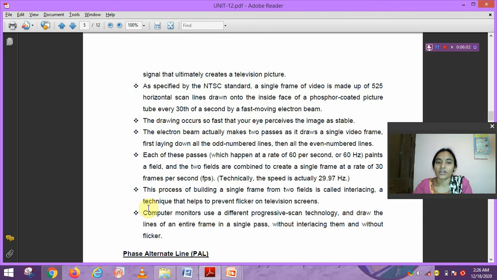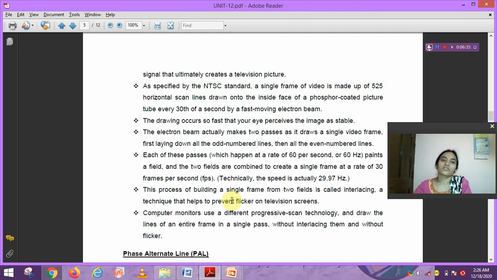Computer monitors use a different technology, progressive scan, and draw the lines of an entire frame in a single pass without interlacing and without flicker.